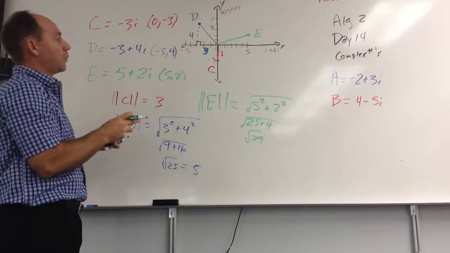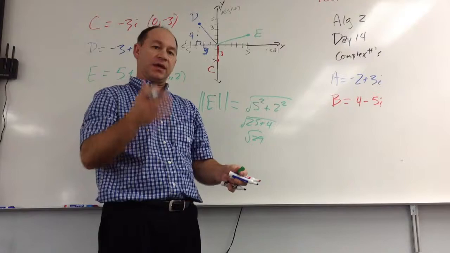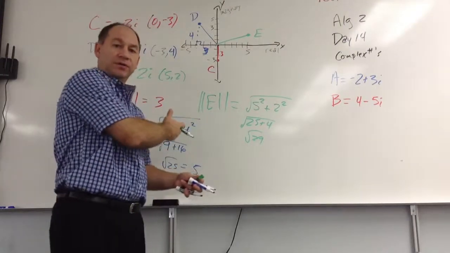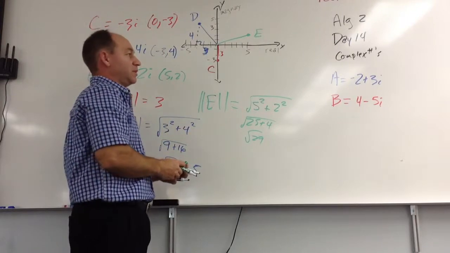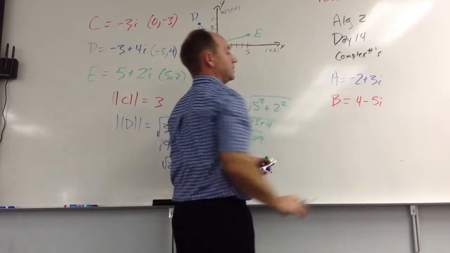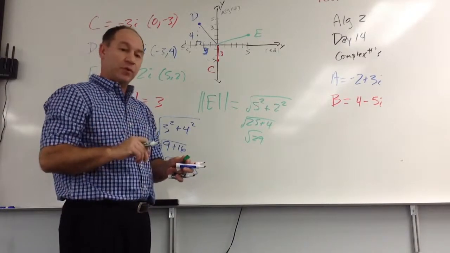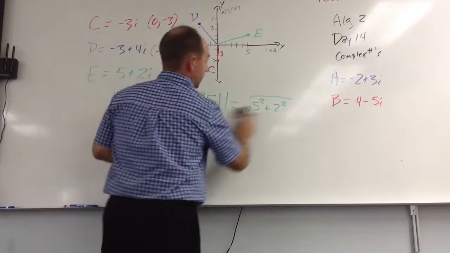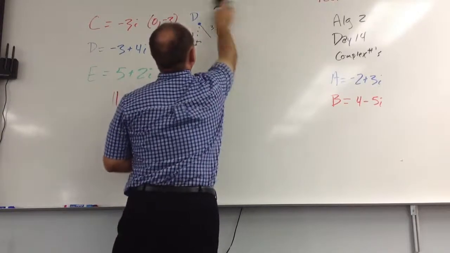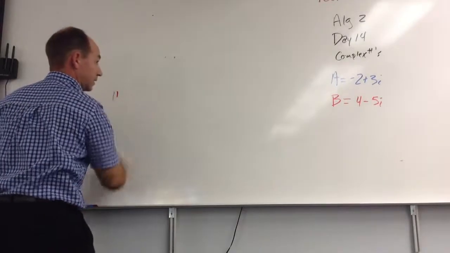From there, what we want to do now is let's get into some operations with complex numbers, because now we can graph them. Now we can figure out their absolute value or tell you how far they are from the origin. And now let's go ahead and start putting them together. So we're just going to use A as negative 2 plus 3i, and B is the complex number 4 minus 5i. And we'll go over here, and let's add those. Okay? And let's see what comes of adding those two complex numbers.